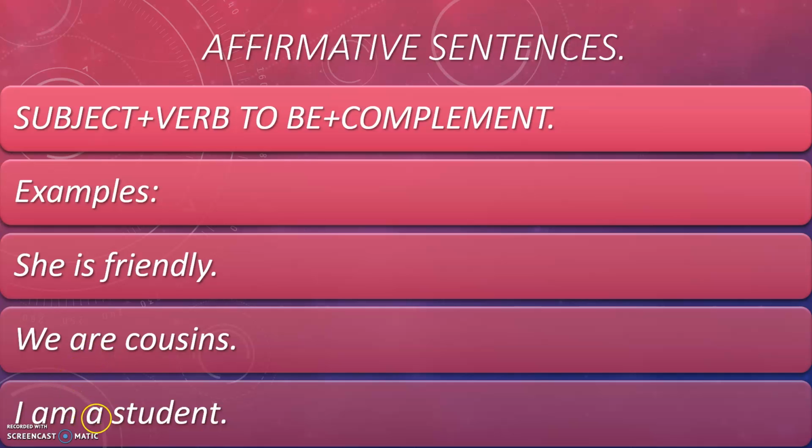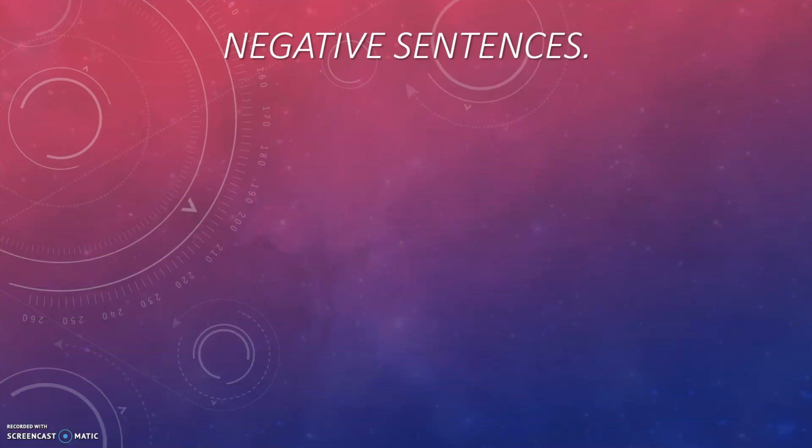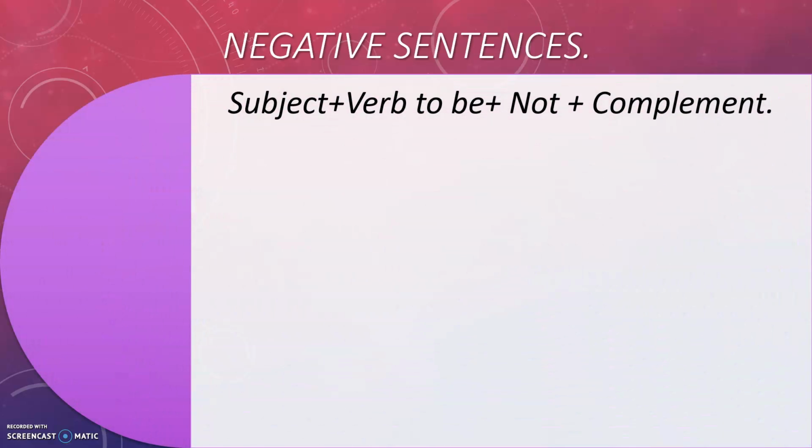Or "I am a student." The same. Subject is I, verb to be, am, and the complement is a student. Okay. Now let's go to negative sentences. Now, as I said at the beginning, the only difference with negative sentences is that, of course, I add "not." Okay, so we have the subject, verb to be, plus not, plus the complement.